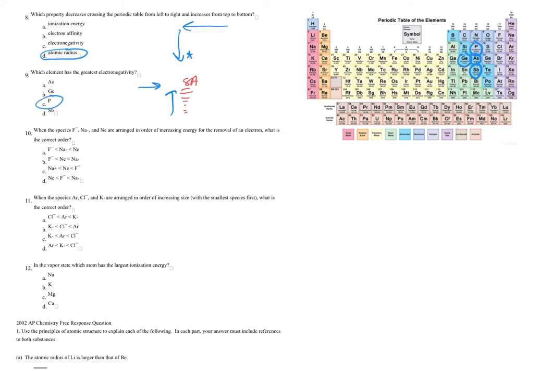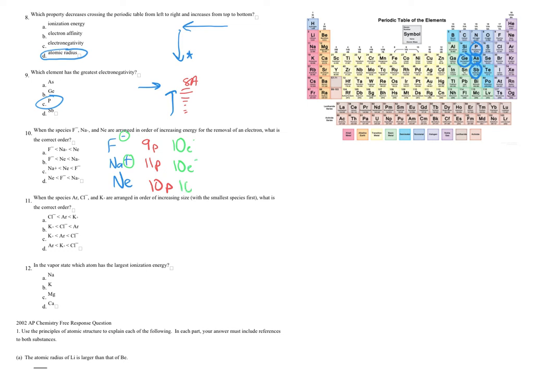Number 10, when the species F-, Na+, Ne are arranged in order of increasing energy for the removal of an electron, what is the correct order? When I have questions like these, here's what I do. I write out the species F-, Na+, Ne. And I also like to relate it to atomic structure, so let's look at the number of protons. Fluorine has 9 protons. Sodium always has 11 protons, and neon always has 10 protons. But I also need to look at the electrons. Fluorine has already gained an electron, so that is going to be 10 electrons. Sodium has already lost an electron. It has 10 electrons. Neon is neutral.